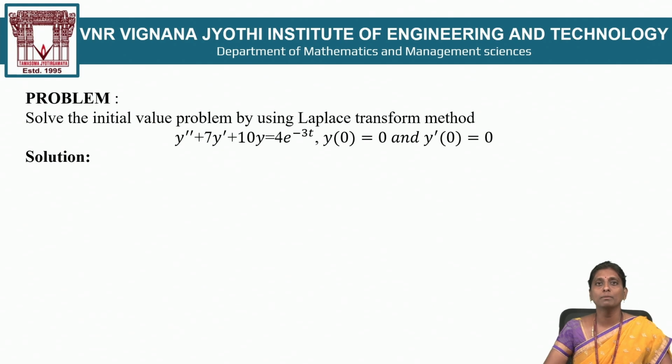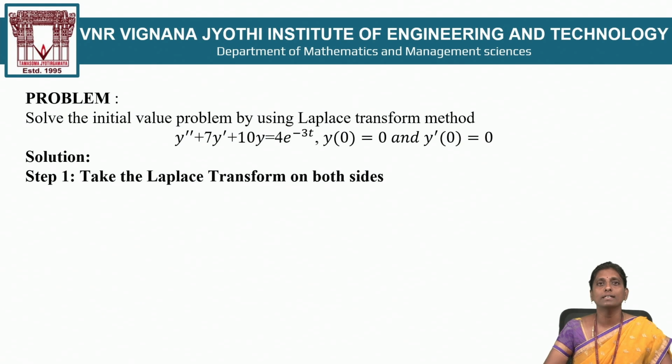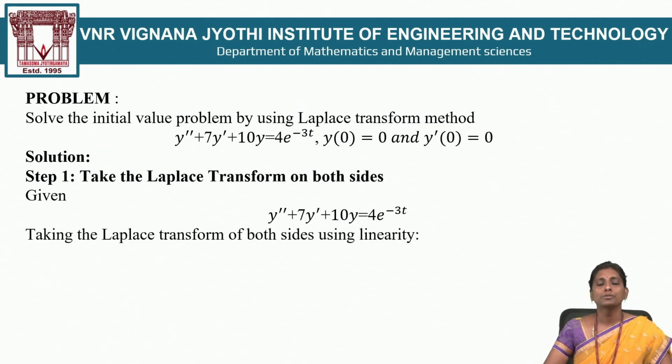So you know step number 1. Step number 1 is taking the Laplace transform on both sides. So first I take the given differential equation. What is the given differential equation? y double dash plus 7y dash plus 10y is equal to 4 times e power minus 3t. So I apply step number 1 on the given differential equation. Just take the Laplace transform and apply the linearity property. So take L of y double dash plus 7y dash plus 10y is equal to L of e power minus 3t. That is step number 1.